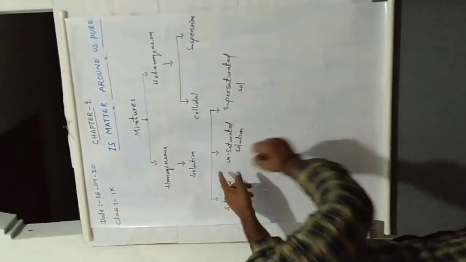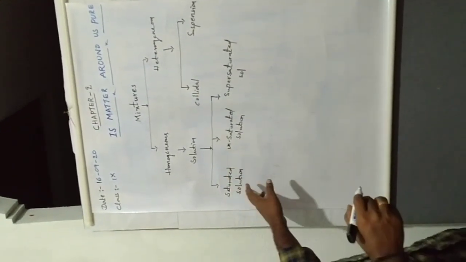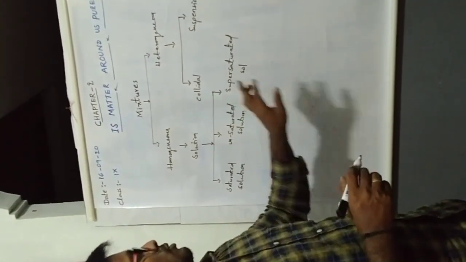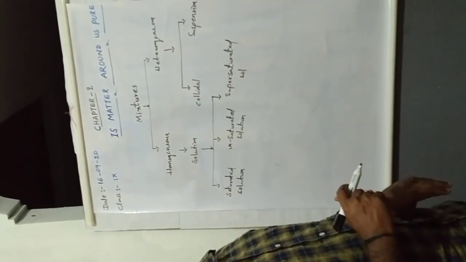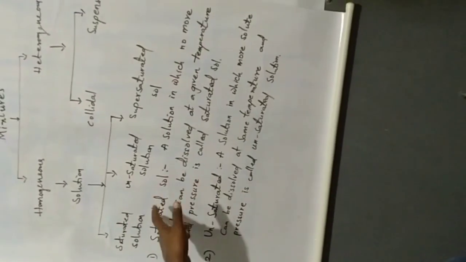So today in this session we discuss the types of solution: saturated, unsaturated, and supersaturated solutions. What is a saturated solution?